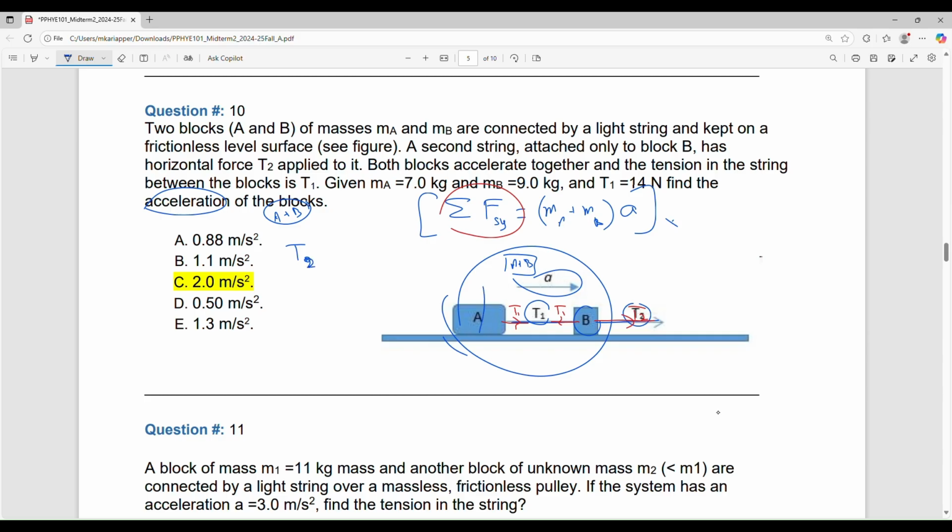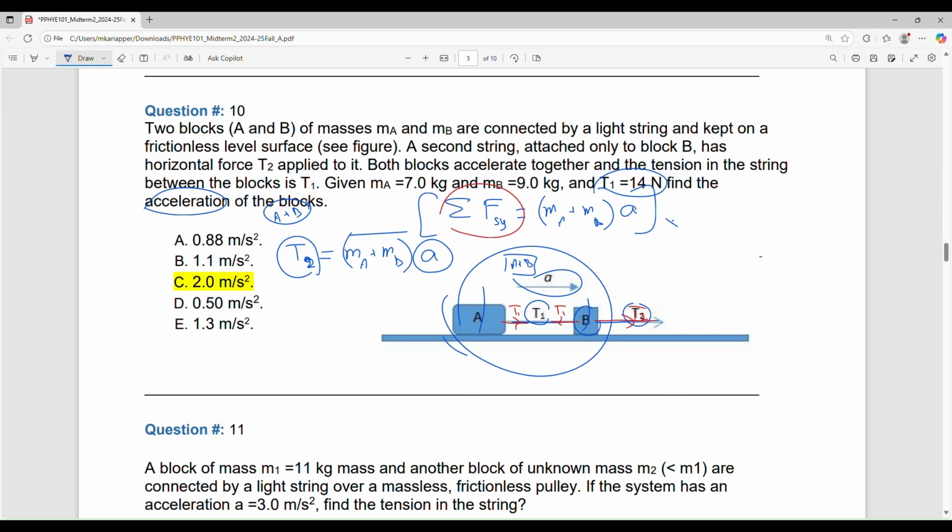There are, of course, vertical forces, but they don't come into the x equation. So T2 equals the total mass, MA plus MB, multiplied by the acceleration. The question is to find the acceleration. You know this, but T2 is not given. He is only giving us T1. So this equation has two unknowns.